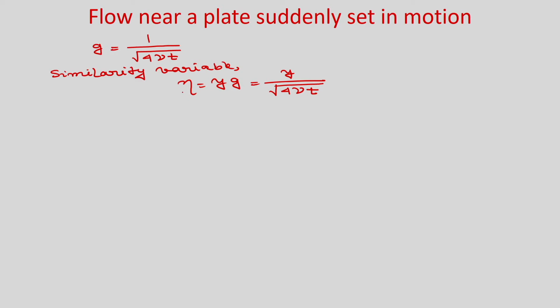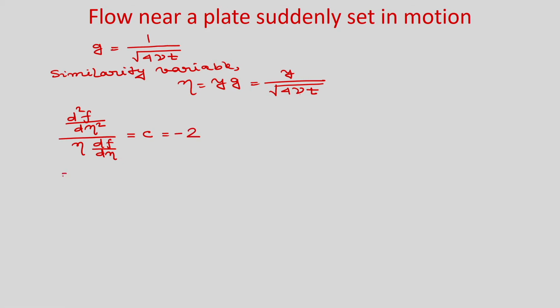Okay. So, you can see eta is function of y, nu and t, nu is anyway constant. So, it is function of y and t. Now, let us take the other part. So, if you take d2f by d eta square divided by eta into df by d eta is equal to C, and C we have already chosen, that is as minus 2.